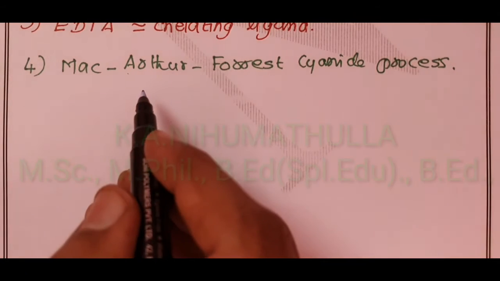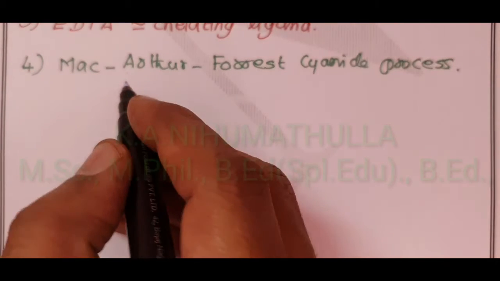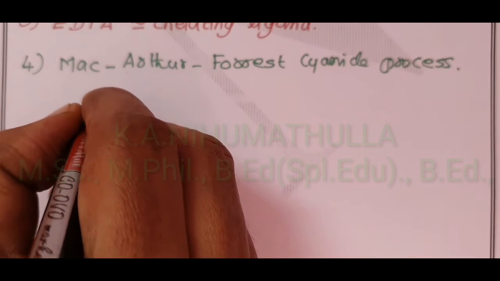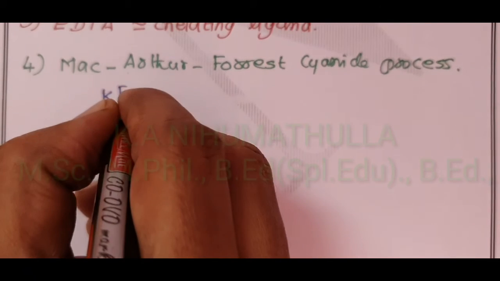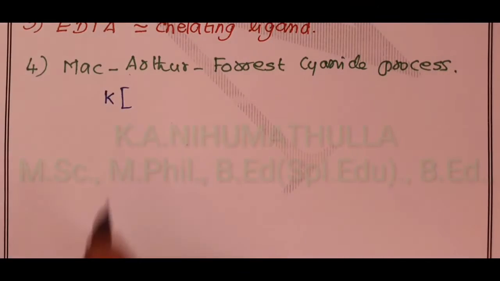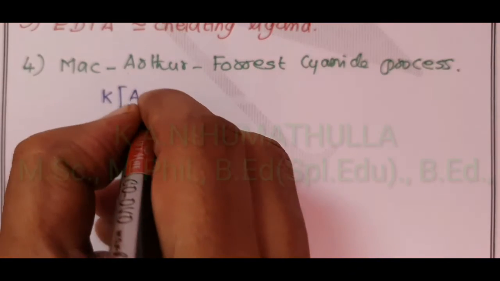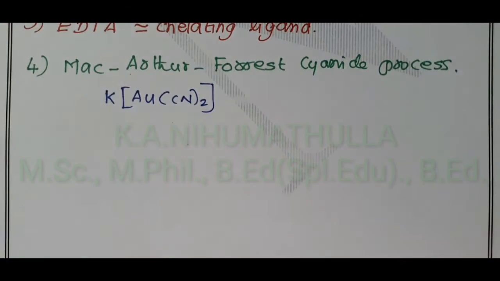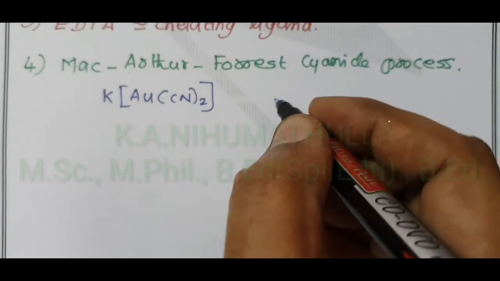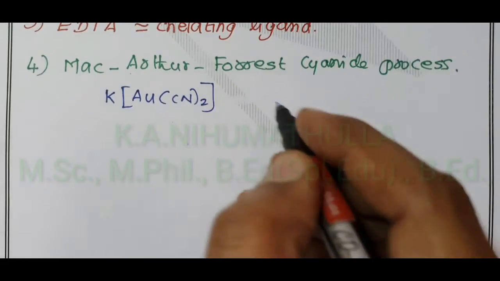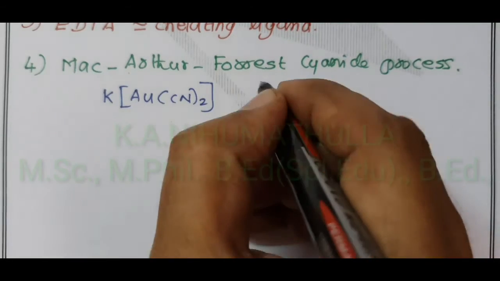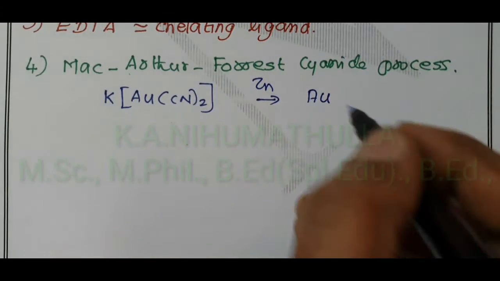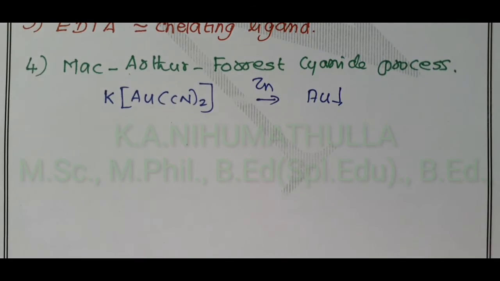In the extraction of gold, when the ore of gold is treated with potassium cyanide solution, first it forms a soluble complex of K[Au(CN)2], potassium dicyanoaurate, which when treated with zinc, the zinc displaces Au, and metallic gold is precipitated.